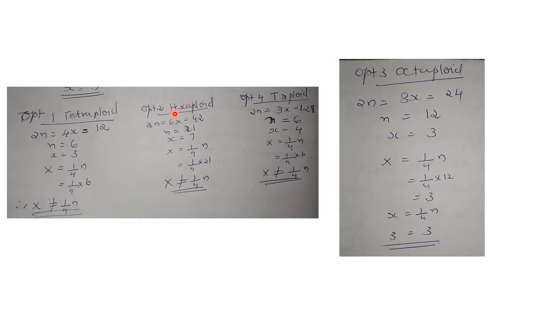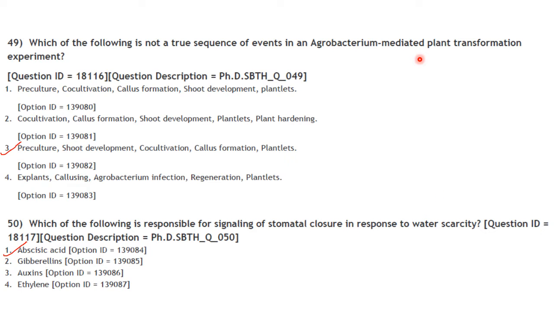Now the second option is hexaploid. Similarly, I have taken a value which is divisible by 6 and 2, and you will find that it is also not correct. That is, x is not equal to 1 by 4n. Then the fourth option is triploid. That also is not equal to 1 by 4n. But if you see option 3, that is octaploid, 2n is equal to 8x is equal to 24. So n is equal to 12, x is equal to 3. x is equal to 1 by 4n, so 1 by 4 into 12 will be equal to 3. So that works. Then next one.